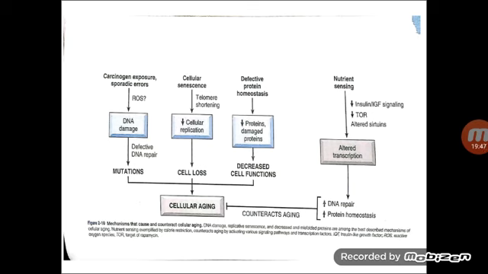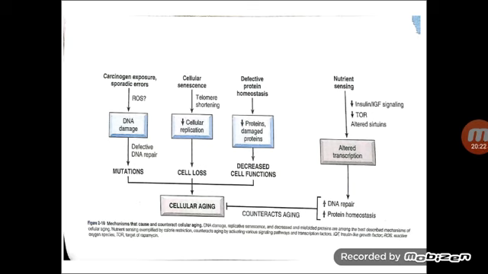The next one is defective protein homeostasis. That means when there is a defective protein, the protein production gets altered or deferred. There may be a decrease in protein production, and it may not be a normal protein but an altered or damaged protein, which in turn affects the cellular function, giving rise to a standstill or decrease in cell function, leading to cellular aging.